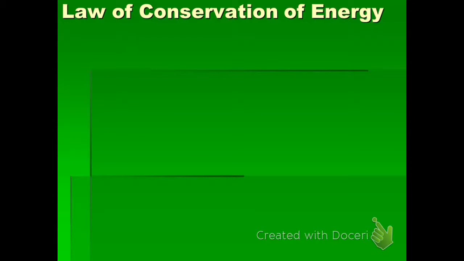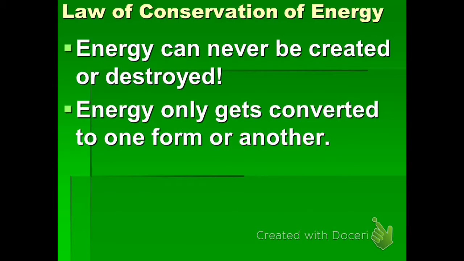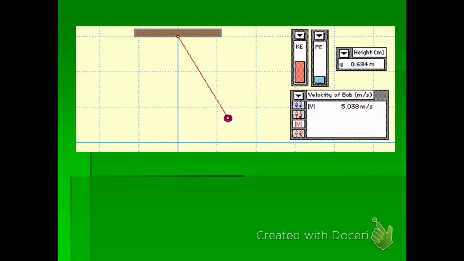Next, we're going to talk about the law of conservation of energy, which says simply that energy cannot be created or destroyed, it simply will be converted from one form to another. So we've kind of already been talking about these in our examples here, but the basic idea is that as energy transforms from one form to another, you're not gaining or losing the total amount of energy, you're simply transforming it from one form to another.